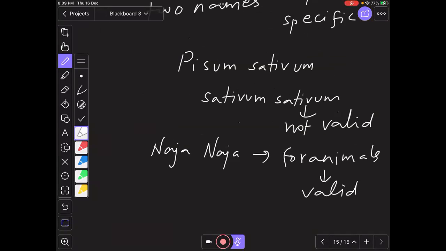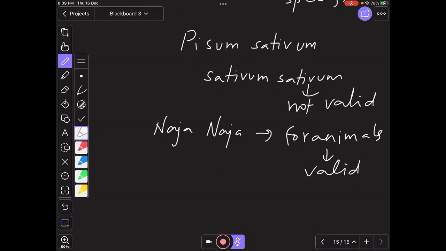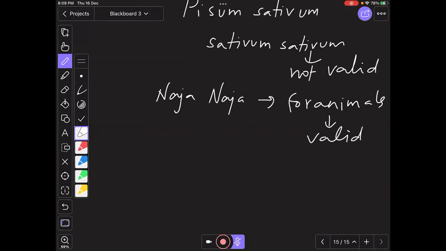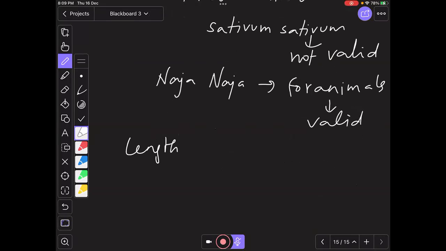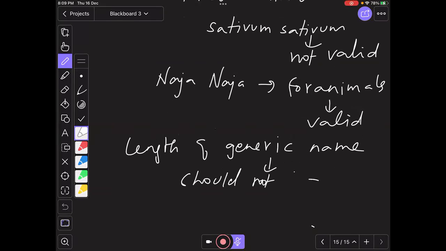So the rule is that if two same names have been given, where the species name and genus name are the same, it is not accepted for plants, it is accepted only for animals. Right? And another characteristic feature is the length of the generic name. This name should not be less than 3 letters. So it should be more than 3 letters. That is one of the characteristic features.